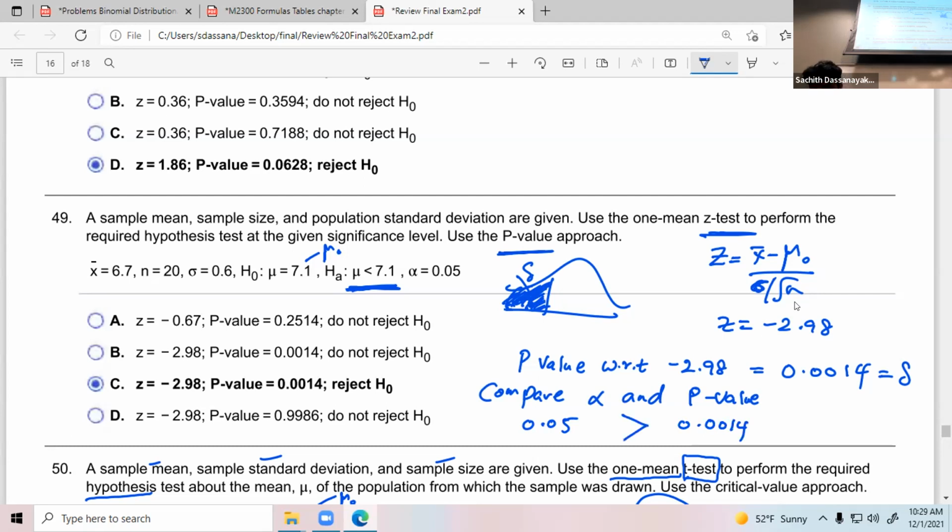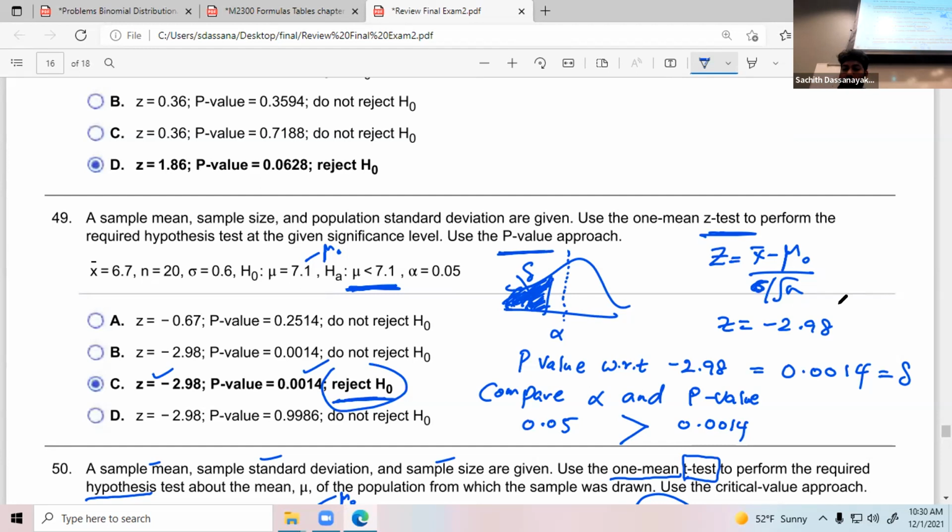Definitely smaller than alpha. Your delta, I mean that area, is somewhere here, inside the alpha, which means inside the rejection region. Reject H0. So you know what the p-value is, this one. What is the Z value? This one. And the answer is reject H0. Questions?